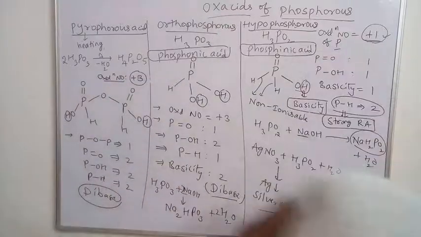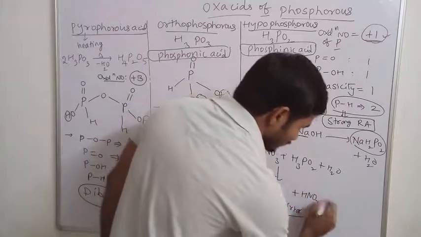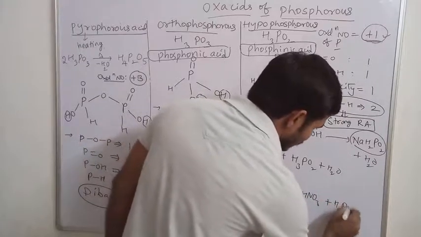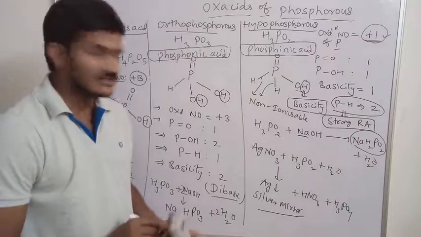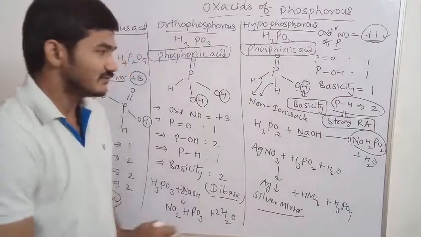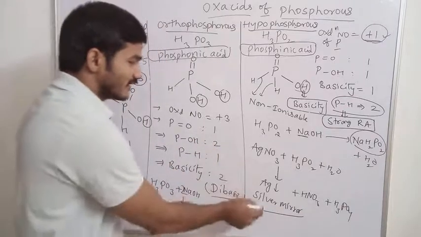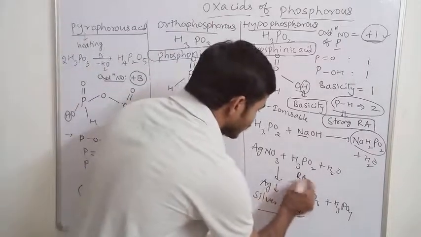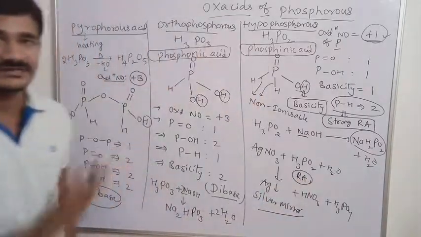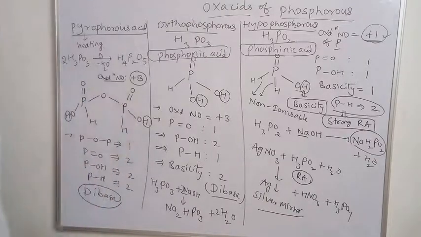Okay. So this way we can easily write this, H3PO3 and H3PO4. So this way you can easily remember the reducing nature: the one which contains more P-H bonds is said to be a strong reducing agent. Silver nitrate will be converted into silver mirror. Here this is called a strong reducing agent. So this is the phosphorus acid series. Okay, is it clear now?